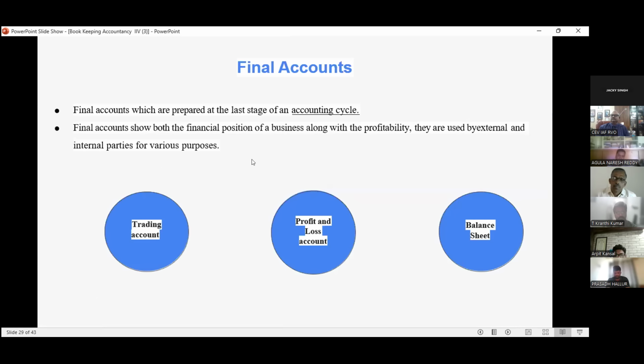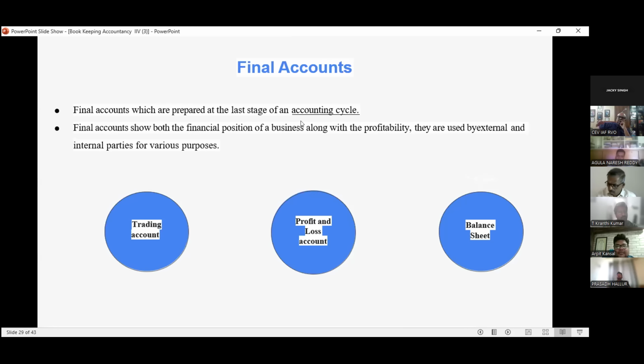Then we come to the final account. Fourth part, the fourth issue is the final account. Final accounts are prepared at the last stage of the accounting cycle. Both the financial position, which you get from the balance sheet of the business, along with the profitability, are used by external and internal parties for various purposes.